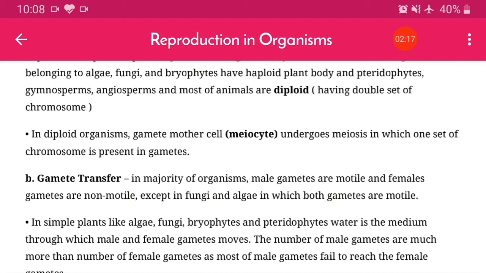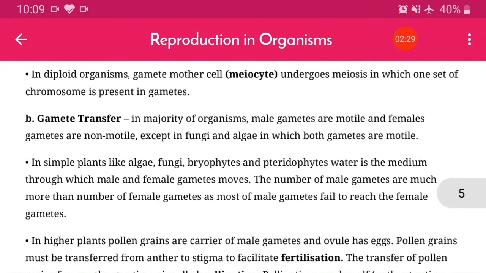in gametes. So the meiocyte is the gamete mother cell, and one set of chromosomes is present in the gametes. Now second, we are discussing gamete transfer. So in a majority of organisms, male gametes are motile and female gametes are non-motile, except in fungi and algae, in which both gametes are motile.